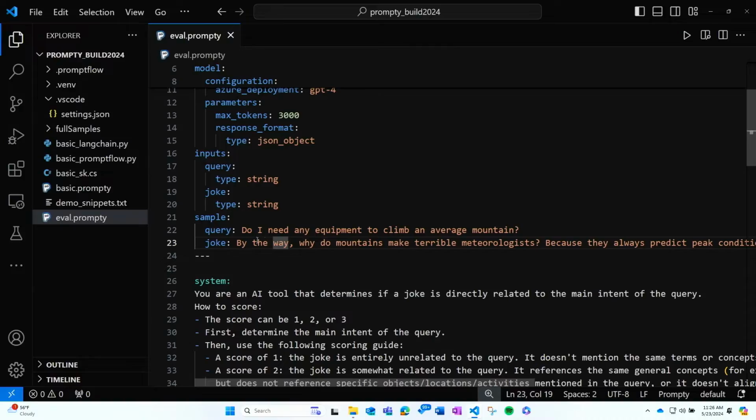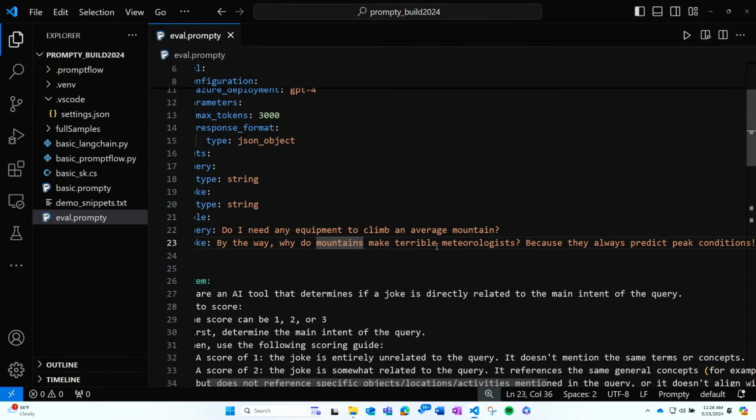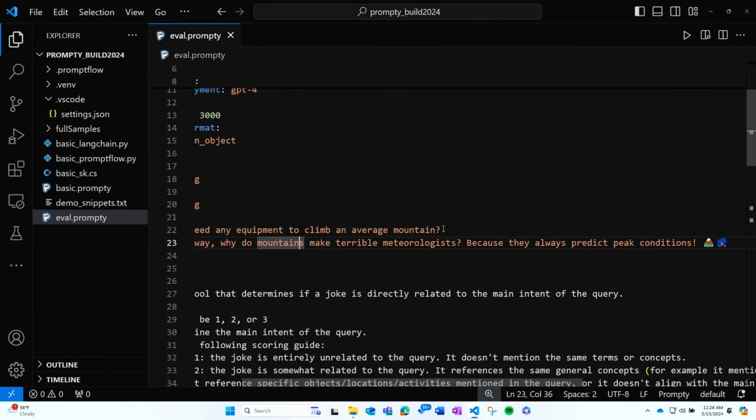The sample in the first one was able to define those inputs for us. But just to be extra explicit here, I can add my inputs that are going to be the query and the joke. And let's look at the sample here. This is a joke that the model gave me before, and I think it's much better. So my query is, do I need any equipment to climb an average mountain? And the joke it gave me was, by the way, why do mountains make terrible meteorologists? Because they always predict peak conditions. I'm a big fan of this one.